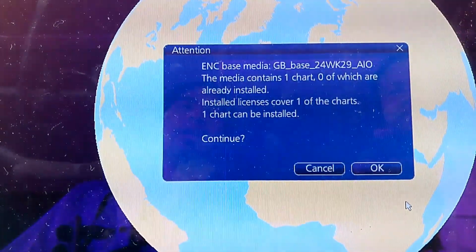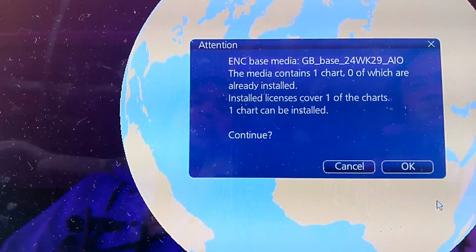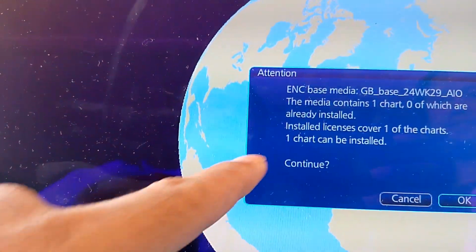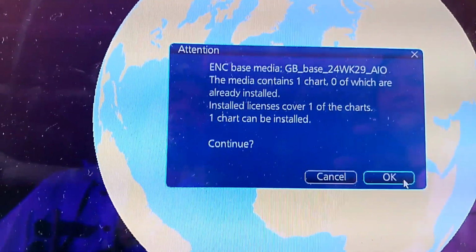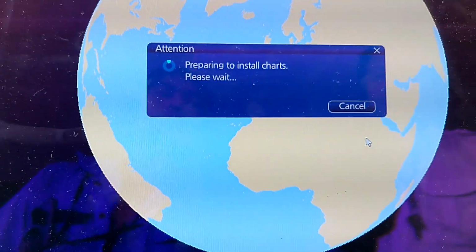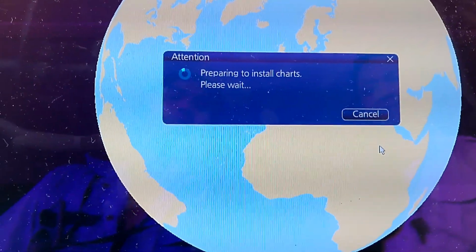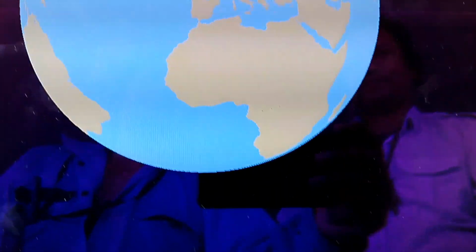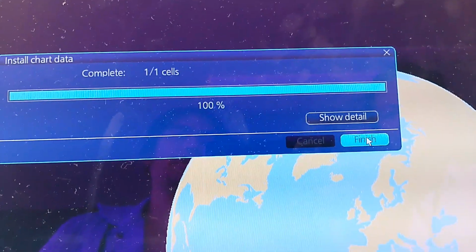Guys, this is for AIO, Admiralty Information Overlay, so only one chart. Okay, and confirm. Finish.